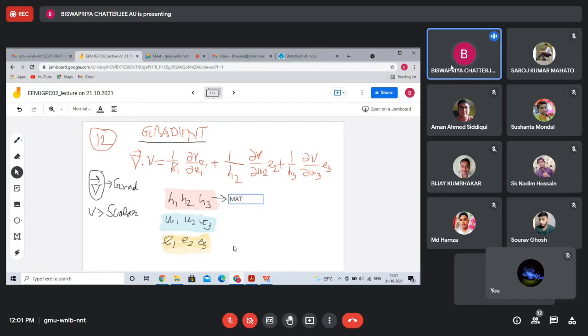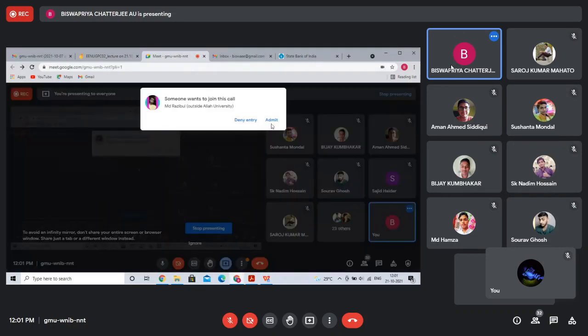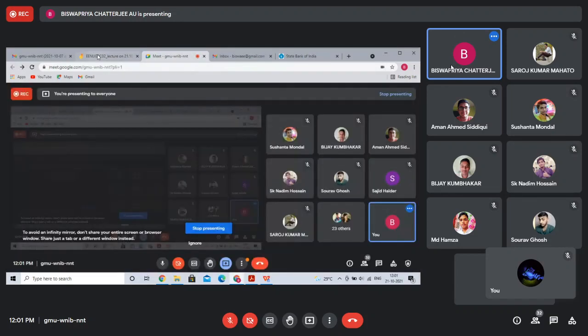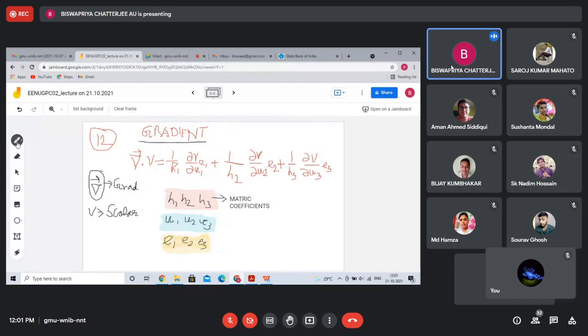So it's called metric coefficients. Good answer. So it is 1, 1, 1 for Cartesian.